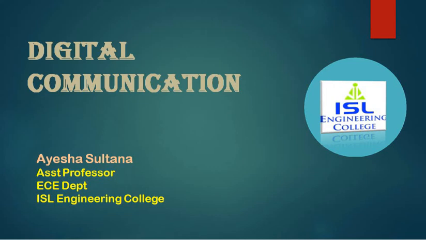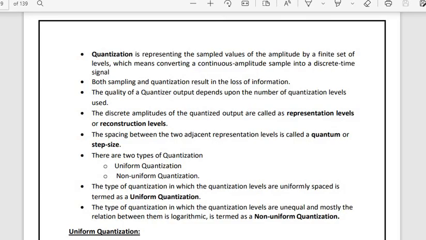So in today's class, I am going to discuss quantization, quantization error and quantization noise. What is that actually? In digital communication, you are going to convert your analog signal into a digital signal, right? For that, we require three steps. One is sampling, the second is quantization, and the third is encoding. Correct? So what is a sampler?